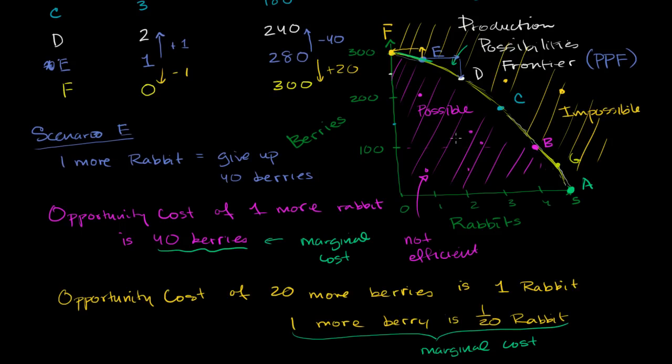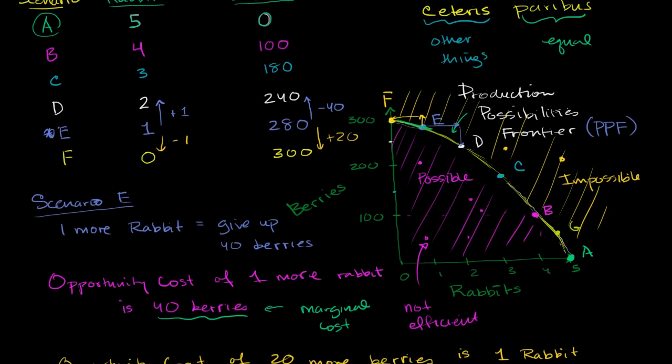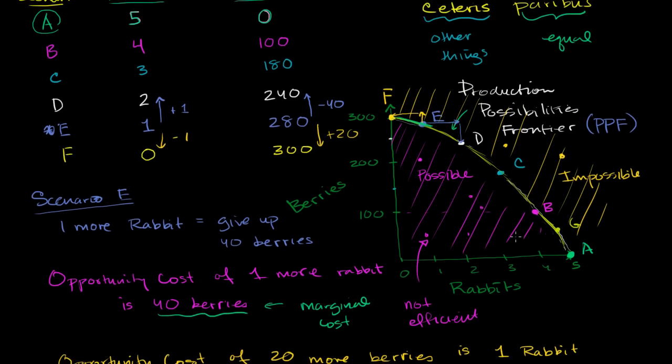And we could do it at different points in this curve, and I actually encourage you to do so. Based on the data that we have in the table that we constructed in the last video, and maybe this curve, think about what the opportunity cost is in the different scenarios. If you're in scenario B, and you want an extra rabbit, how much is that going to cost you in terms of berries? Or if you want more berries, what's that going to cost you in terms of rabbits?